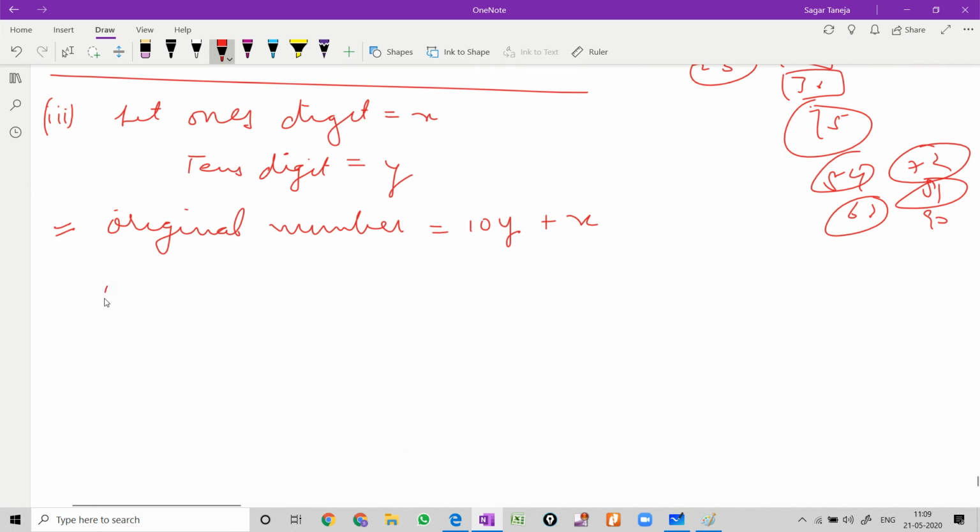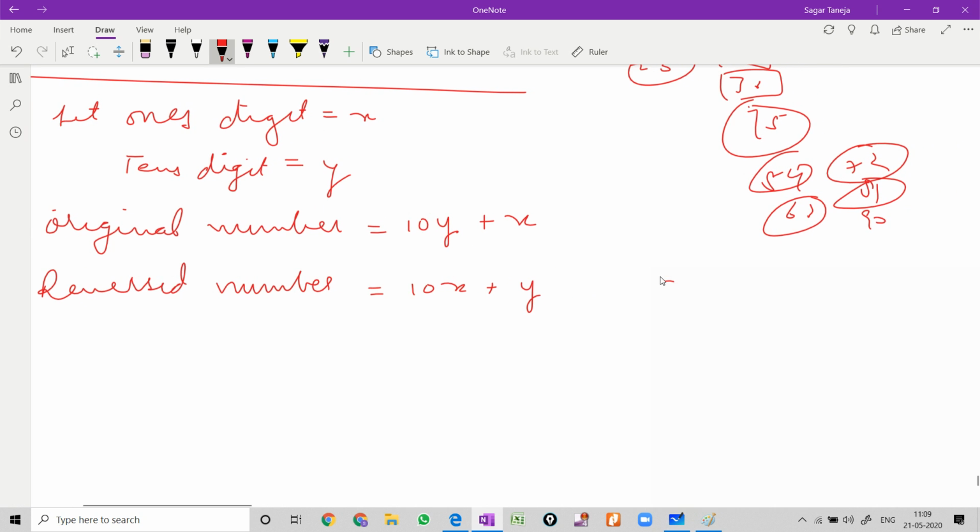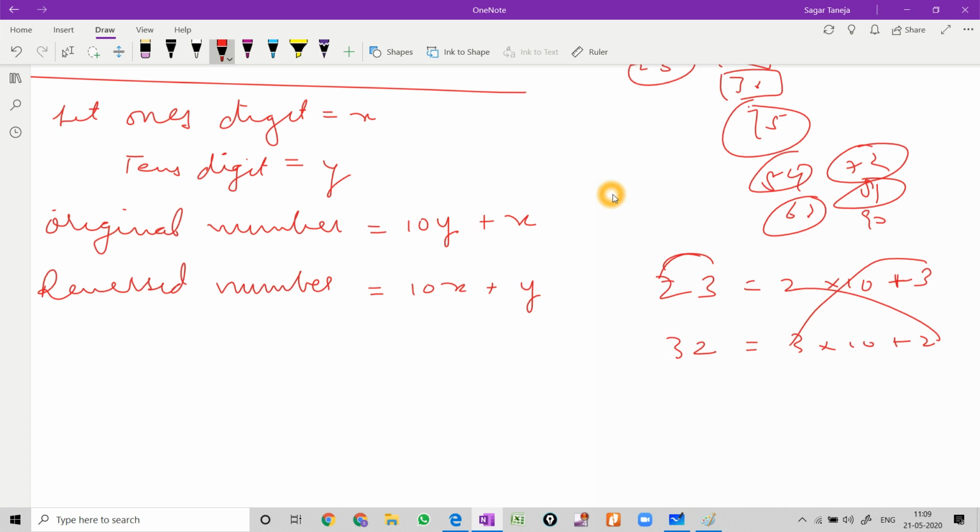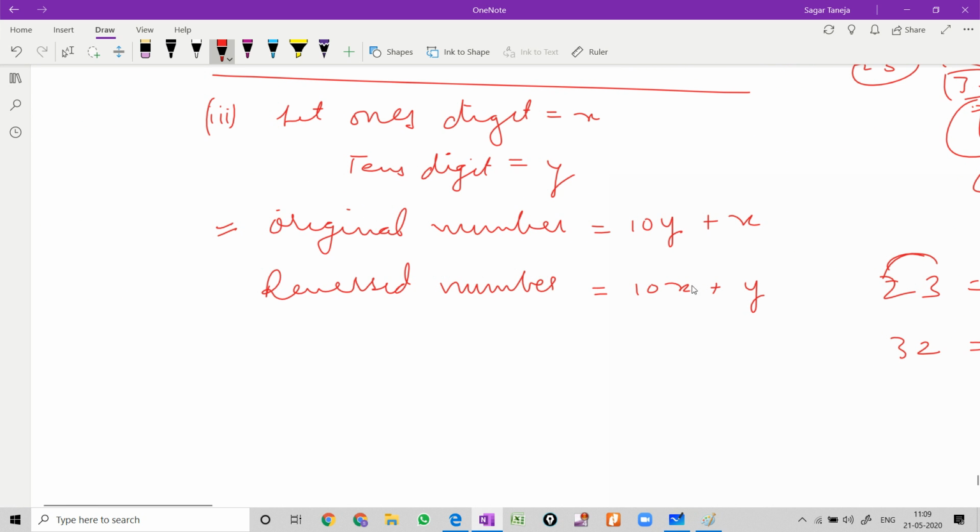If the number gets reversed, then the reverse number will be, just bring this x this side with 10 and y this side in place of x. The number is reversed. Have you got it? 23 is 2 into 10 plus 3. If you reverse the number, that is 32, then it will be 3 into 10 plus 2. So 3 came here and 2 came this side. I am just helping you out with the help of an example side by side. So the original number is this, the reverse number is this.